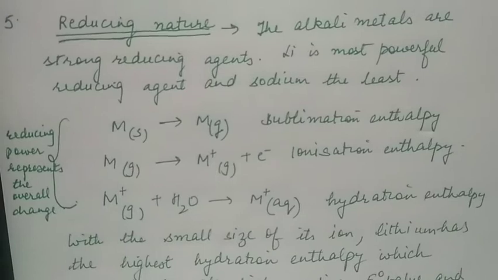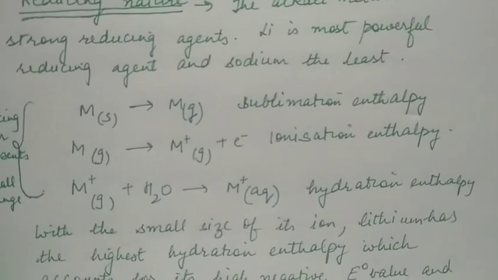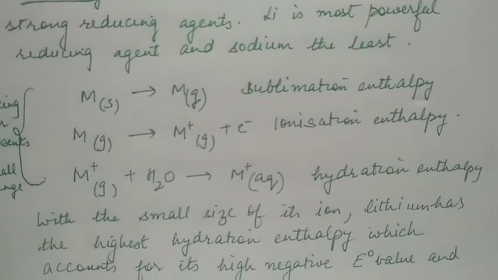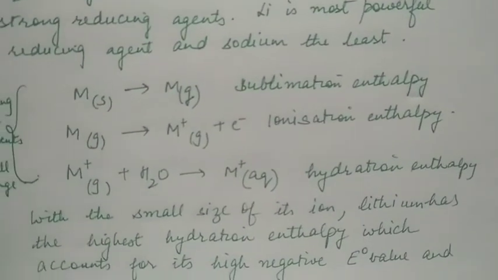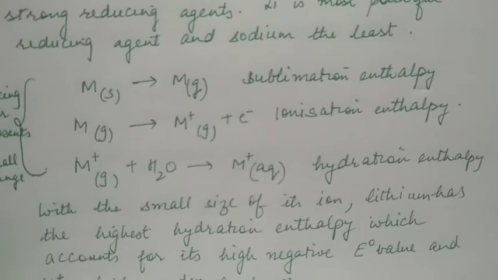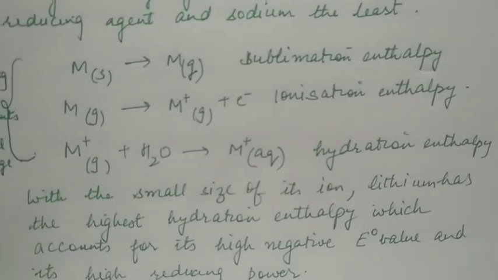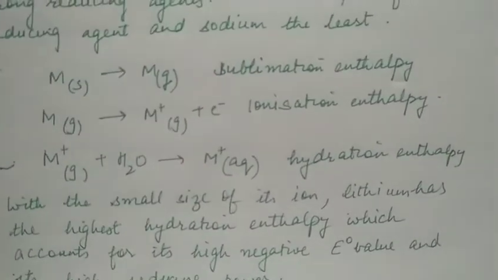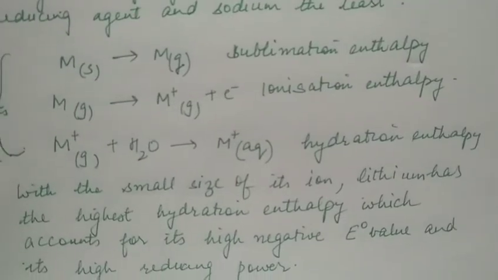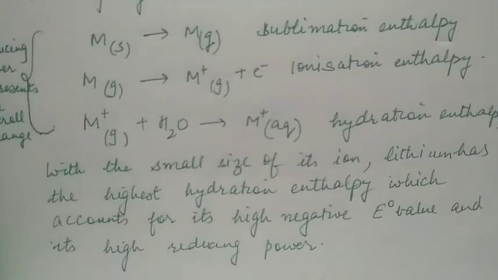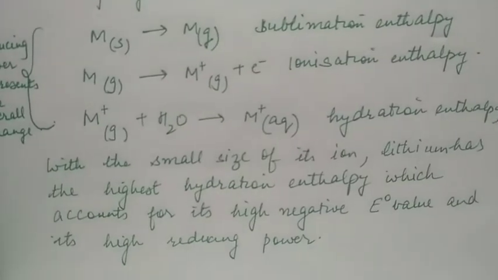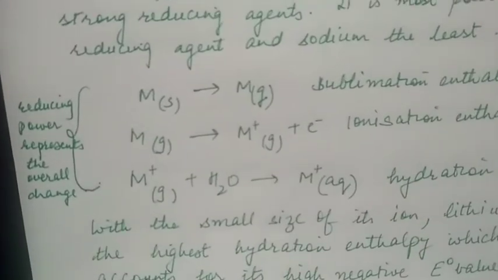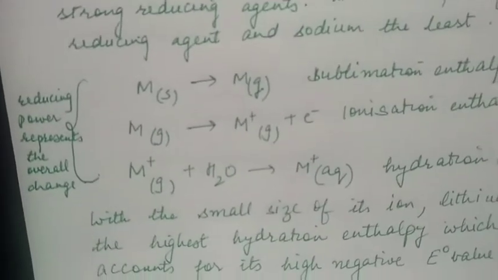The reducing capability depends upon these three reactions. The solid metal will first sublime into gaseous metal atom. The enthalpy involved is called sublimation enthalpy. Then metal loses its electron to form metal ion in the gaseous state. The enthalpy involved is ionization enthalpy, and then the positively charged metal ion gets surrounded with water molecules, and the enthalpy released is called hydration enthalpy. So reducing power represents the overall change.